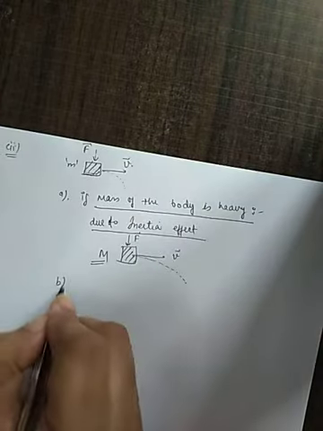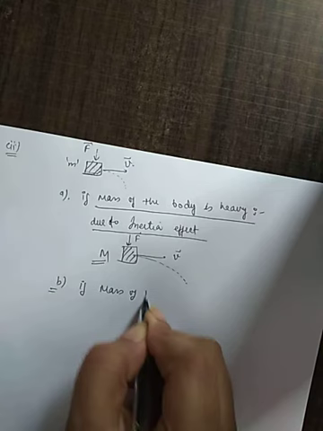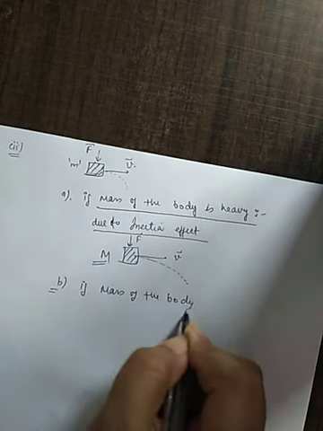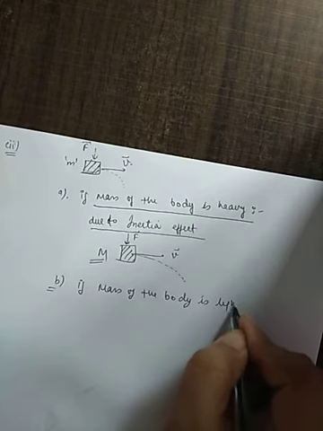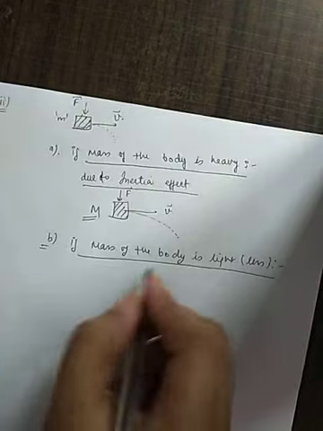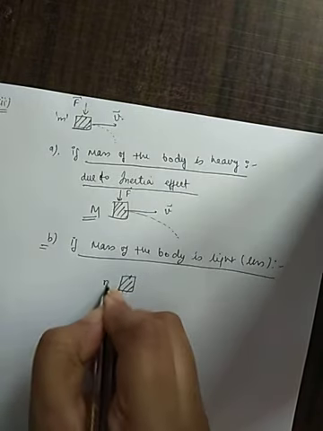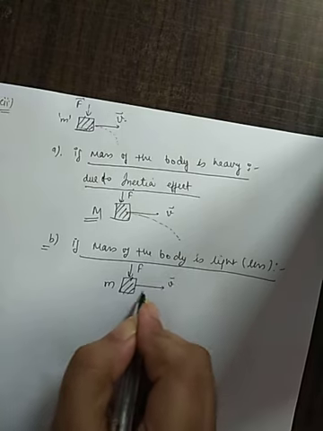But in the second case, if the mass of the body is light, or less, then what happens? As the mass of the body is very small, due to this force it will easily and very quickly change its direction of motion.